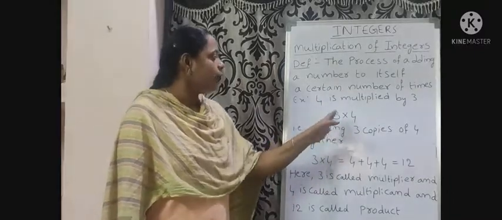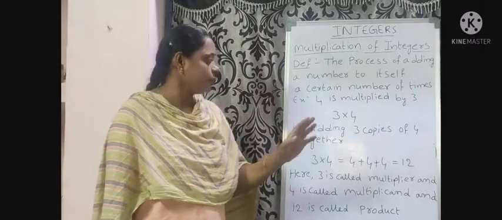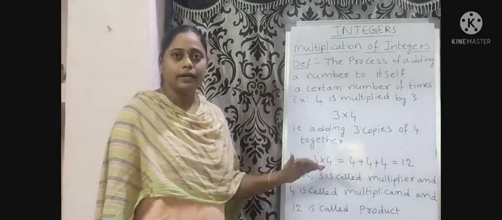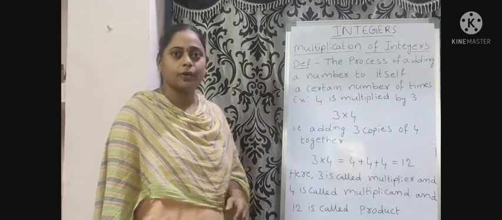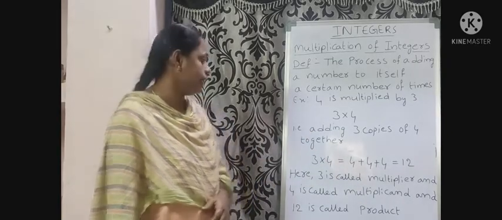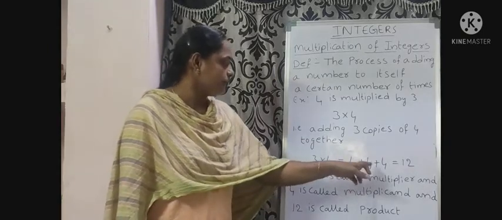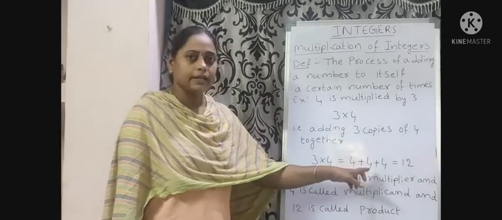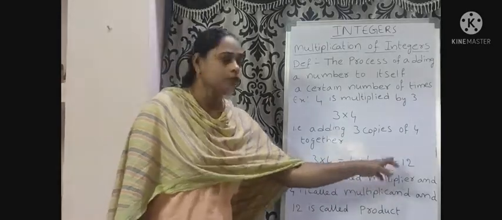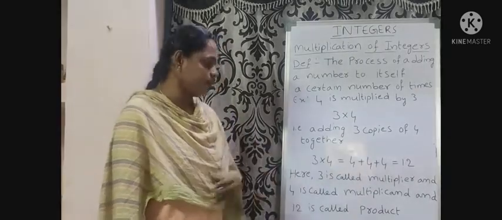Adding 3 copies of 4 together. అంటే ఏంటి? 4 ని 3 times add చేయాలి. That is 3 into 4 equal to 4 plus 4 plus 4. 4 plus 4, 8. 8 plus 4, 12. 3 times 4 equal to 12.